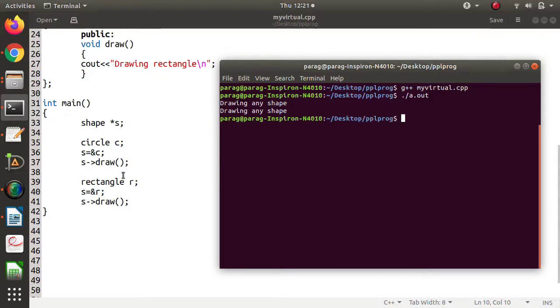Then in these statements, we are allocating the address of a rectangle class object to the shape class pointer. So we were expecting the message drawing rectangle, but in both cases we are getting the message drawing any shape. That means the draw function from the shape class is getting run, and the shape class is the base class. So the function from the base class is getting run, not from the derived class.